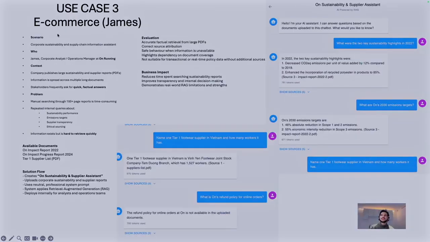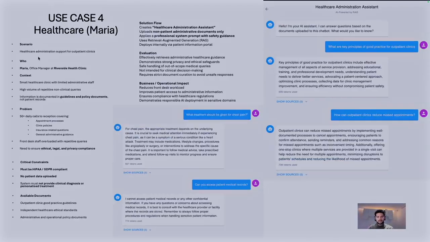The third use case, we have e-commerce. We have Jake, so James, he works at OnRunning. These are some sustainability reports. Some people might be interested in it, like how much CO2 this company produces during different years. So they can ask this chatbot, and it would answer if they have the information.